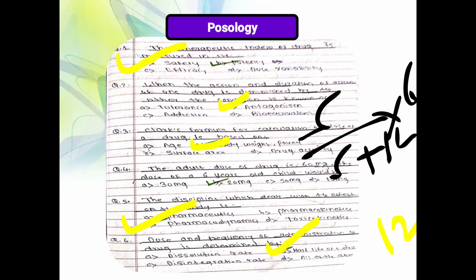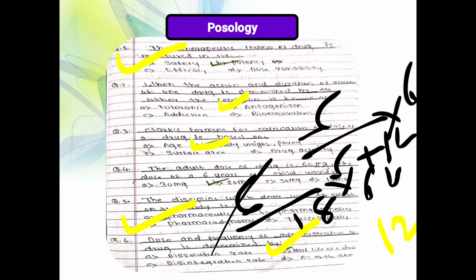So 6 plus 12 is 18, into 60. Three sixes are 18, and 3 into 20 is 60. 20 is the correct answer.